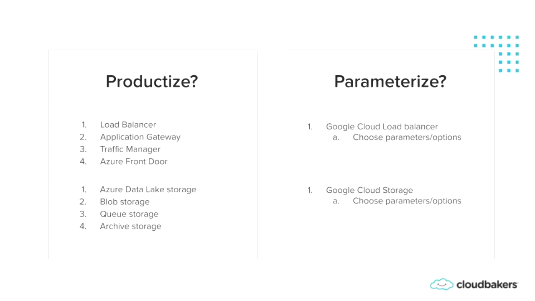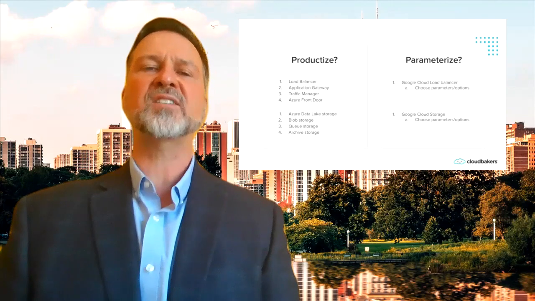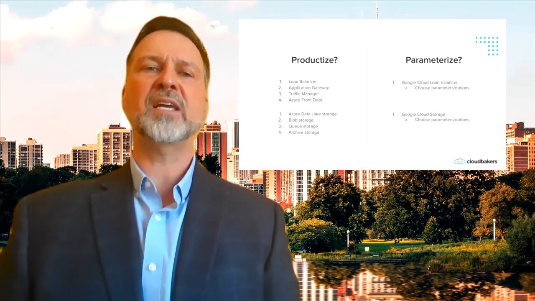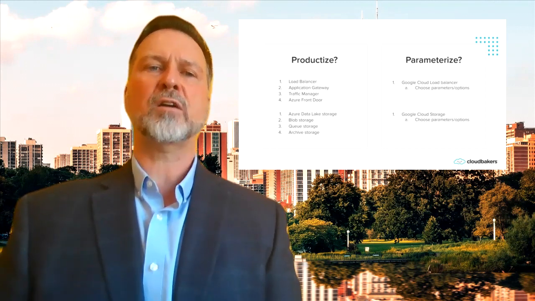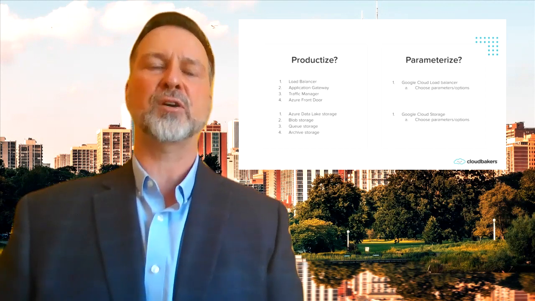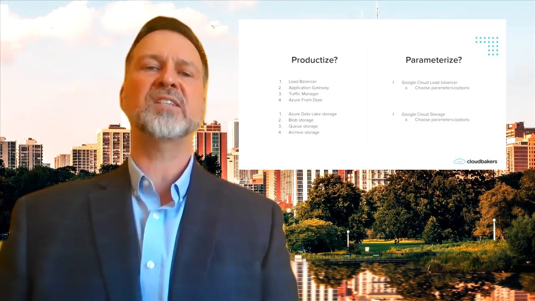On Microsoft Azure, there's a tendency to productize every variation of a service. For example, if you need a load balancer, you can choose load balancer, application gateway, traffic manager. There are a number of different products that provide various load balancing services. Each one has a separate SKU, and each one is a completely different product. On GCP, you select a load balancer, then you walk through a series of steps to configure that load balancer using options and parameters. A similar scenario exists on the storage side.